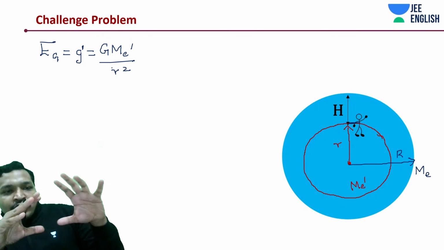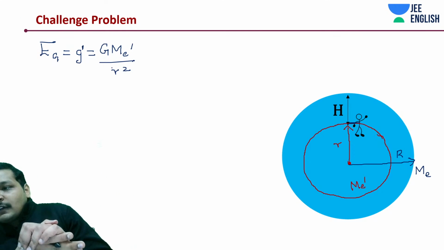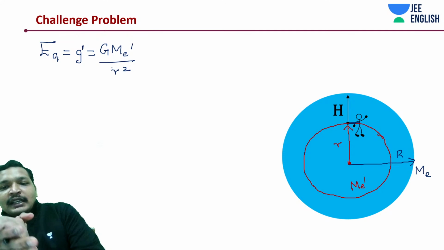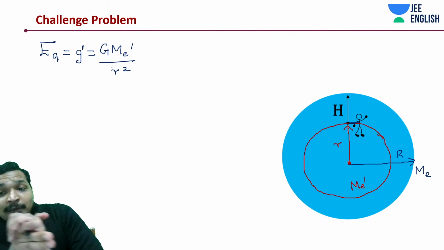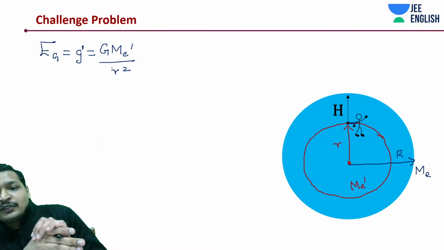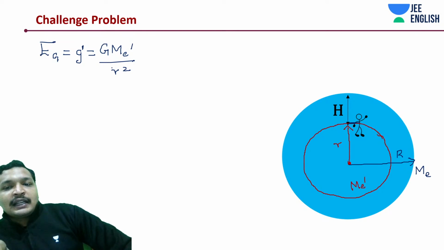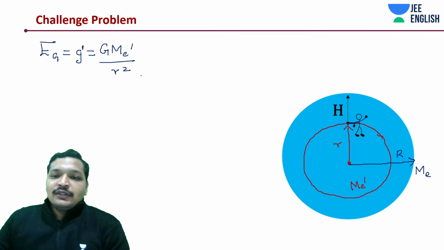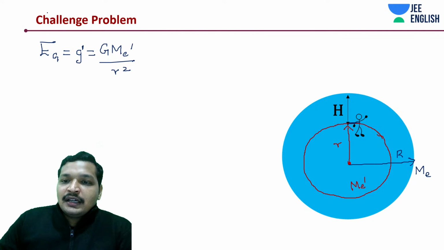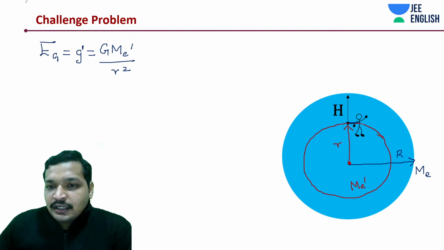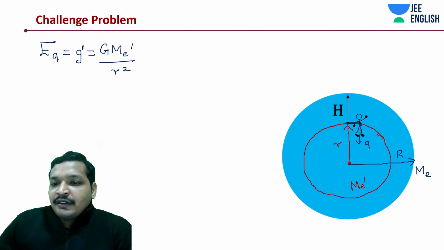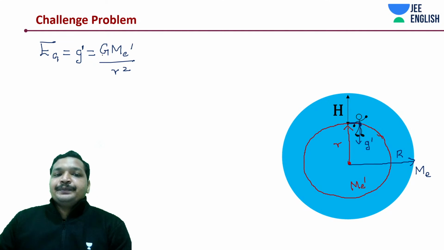Assume this guy to be a point mass. Don't think about him as a person at a radius r inside the tunnel. Just think of someone whose weight is being measured at some point like this, in a small tunnel, measuring the gravitational acceleration g dash.